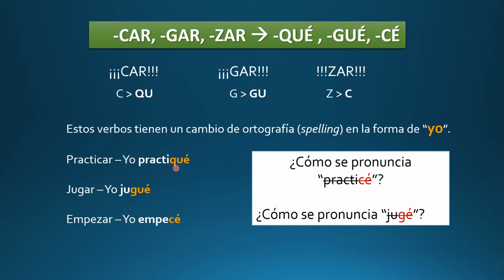Yo practiqué. Or how do we pronounce these two letters together? It would make a he, right? But we don't want to say jugé. We want to say jugué. Del verbo jugar, yo jugué. So that helps us explain why the spelling change happens, but you can just keep remembering cargar, sar, que, gue, se.